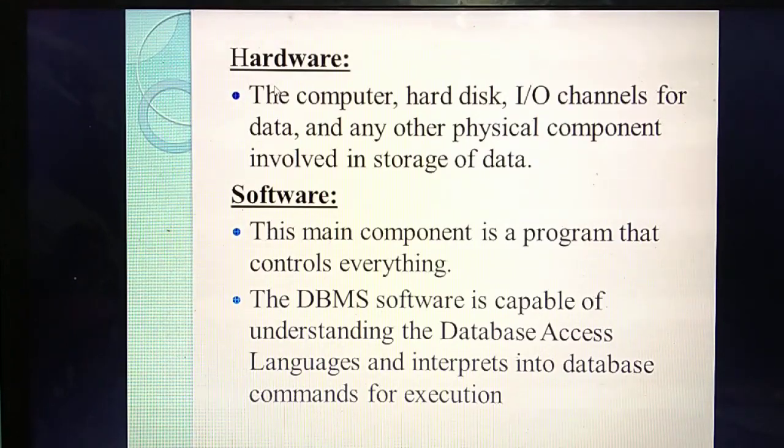And also a lot of physical devices are there. For storing data, hard disk is there, then RAM, then capacity RAM is there. So you can write anything. So that's the hardware. Understand what I mean by hardware? The physical components you have seen with your eyes, that means visible, like the monitor, etc. A lot of hardware devices are there. Some examples are given: hard disk, IO channels, or anything you can write. Understand? That's the hardware.